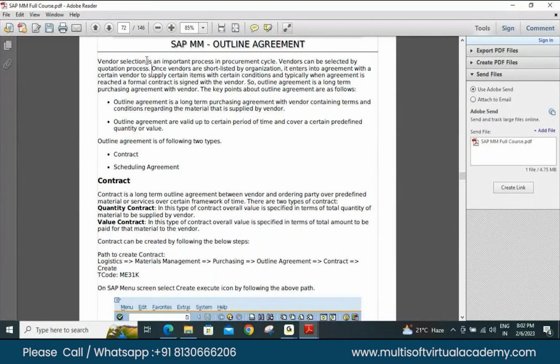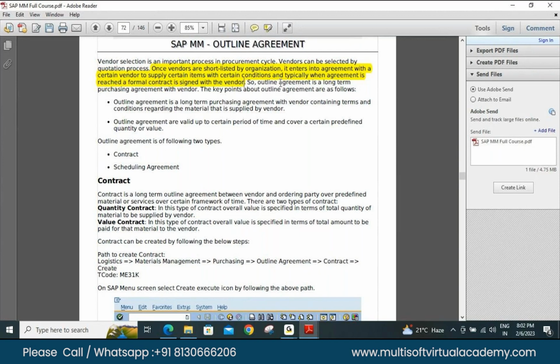What is the agreement? Once everything is done, once purchase acquisition is rolled out, you call for RFQ, vendors provide their prices, negotiation is done, everything is done. Then an agreement is signed between an organization and that vendor. So that agreement is nothing but an outline agreement. Once vendors are shortlisted, it enters into an agreement with a certain vendor to supply certain items with certain conditions. And typically, when agreement is reached, a formal contract is signed with the vendor. So it is a long term purchase agreement with the vendor.